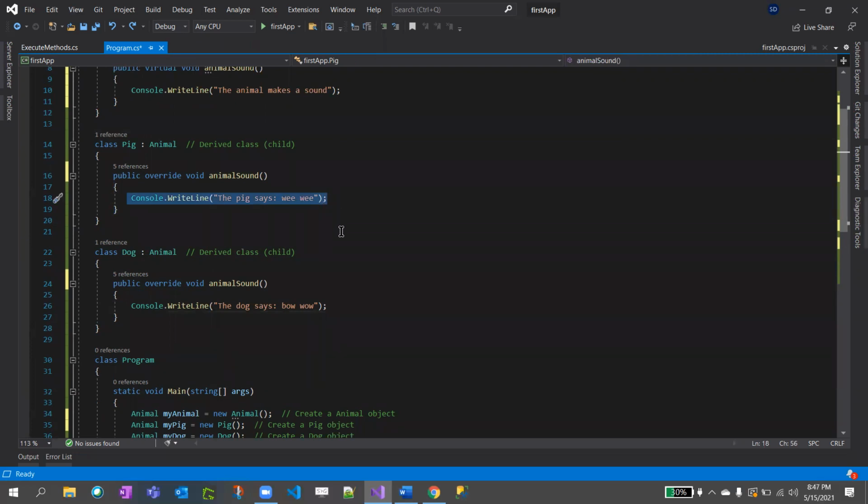But I don't want pig says VV to be printed. There is a concept called method hiding.